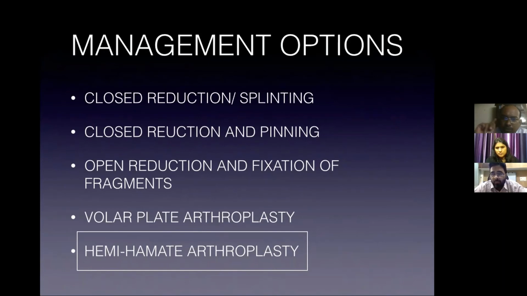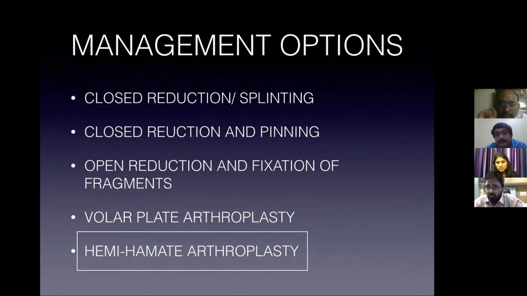A few questions, sir. This was not a very acute injury, and as you told, it was a very small fragment to fix. But when you take a part of the hamate, you measure the defect and match it, exactly that size. If it had been an acute injury, say a single day injury, would you have tried to fix the fragment which was broken from that part?